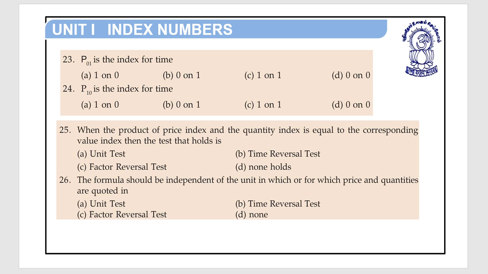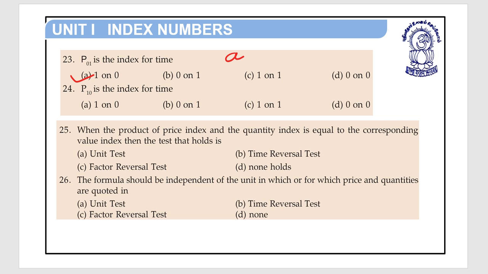So here question is P01 is the index for time. Option A is 1 on 0, option B is 0 on 1, option C is 1 on 1, option D is 0 on 0. So P01, the right answer is option A, 1 on 0.